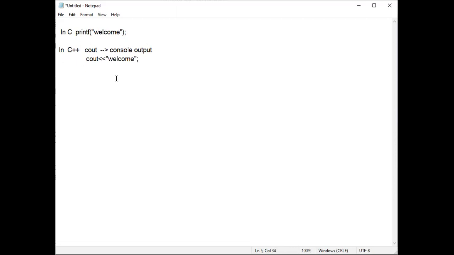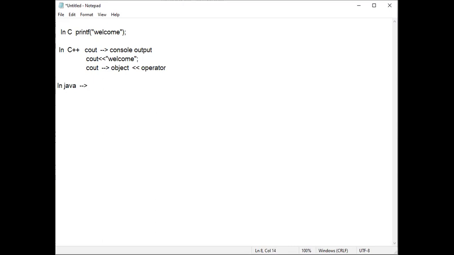Here one extra step we are doing. In case of C language, printf is a function. In C++, this cout we can call a function, or in other words, cout is also called an object. Remember, cout is also called an object, and this is an operator. So two things are required to display values as well as messages on the screen. One is the object name, that is cout. Another one is the operator, called the insertion operator or output operator in C++.